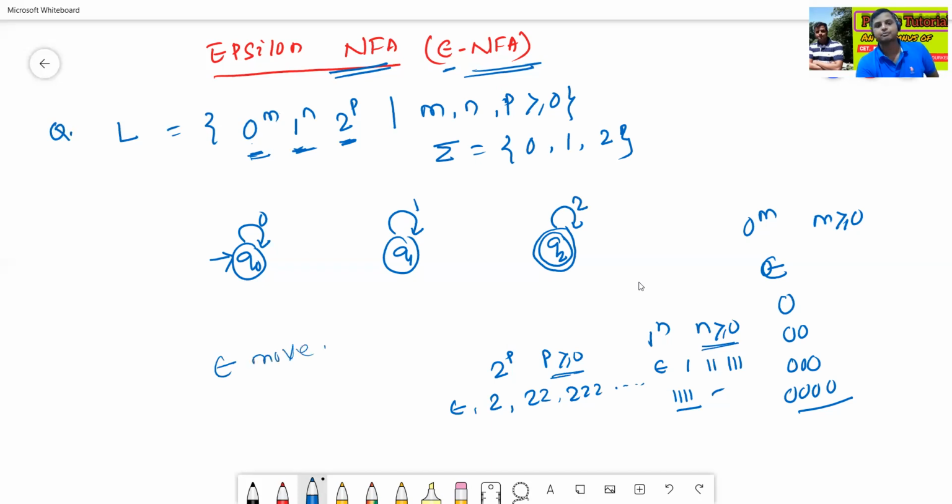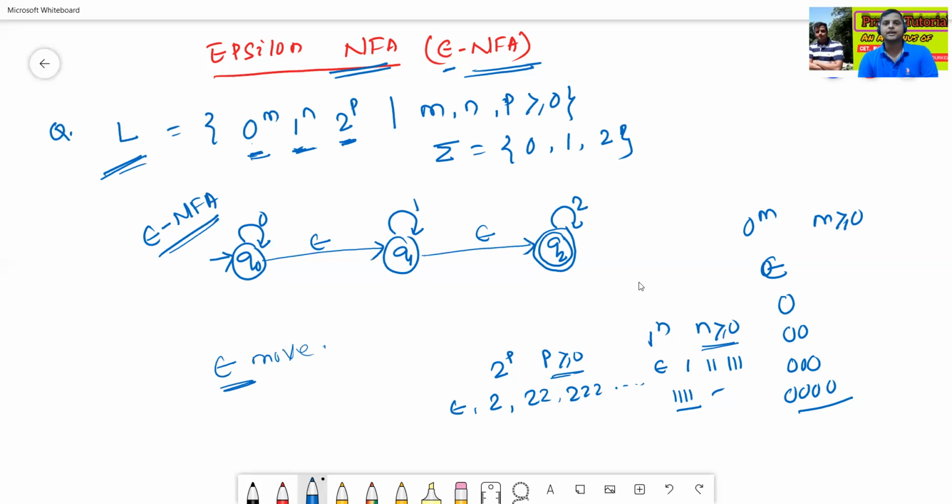This is the epsilon NFA for the given language. This is the construction of epsilon NFA.